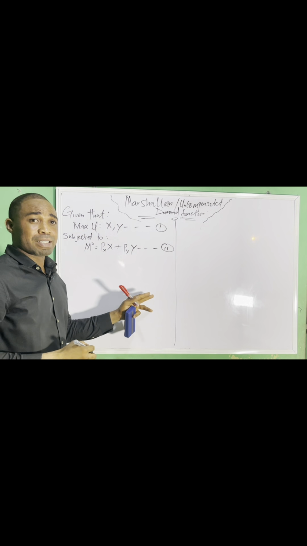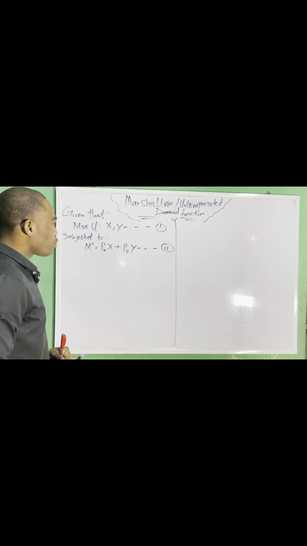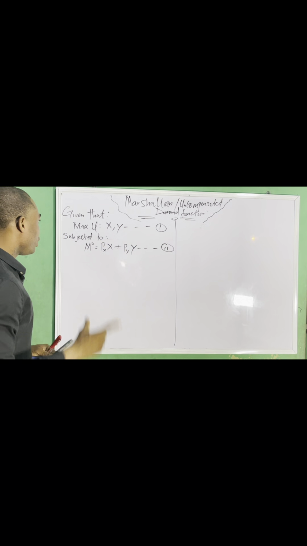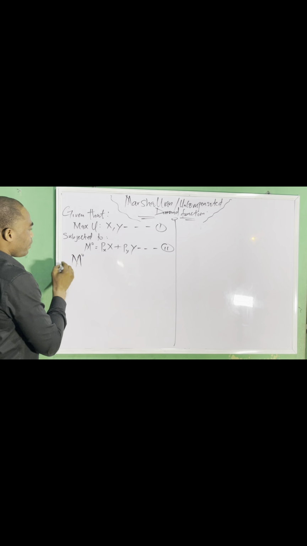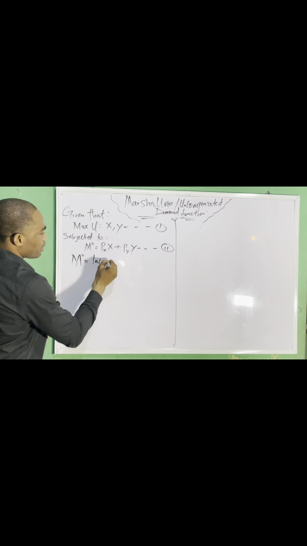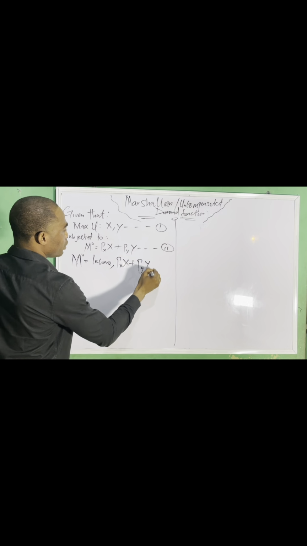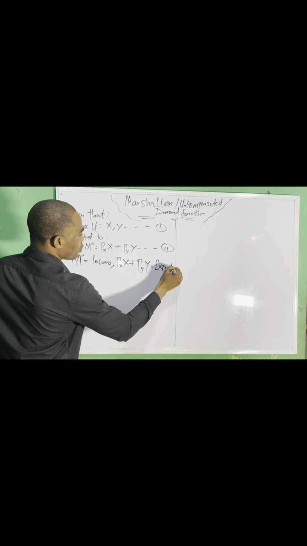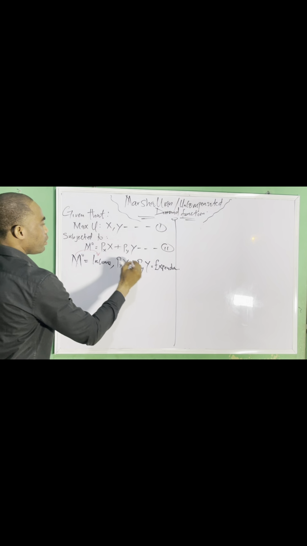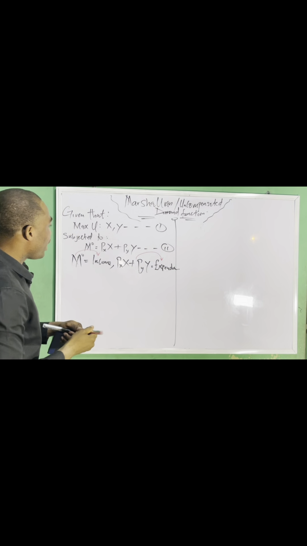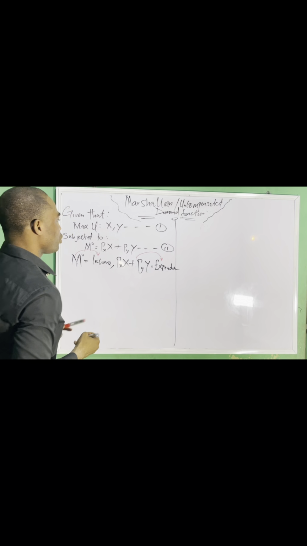To derive the Marshallian or uncompensated demand function, we start with some steps. If you have this question and you have to derive the Marshallian demand function, the first thing I want you to know is that this M here is known as income. This, the price of X times commodity X plus the price of Y times commodity Y, is known as our expenditure. So this is my income, and this is our expenditure. In a situation whereby income and expenditure are equal, that is a function of utility maximization. So I just want to state that. Now let's solve the question.